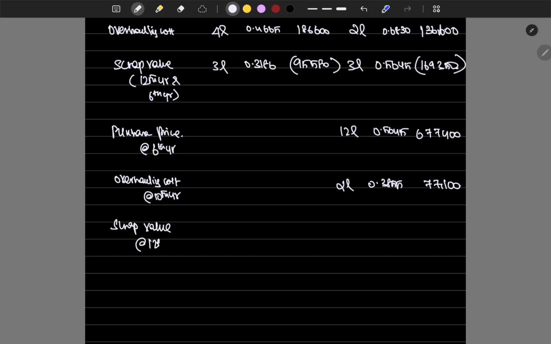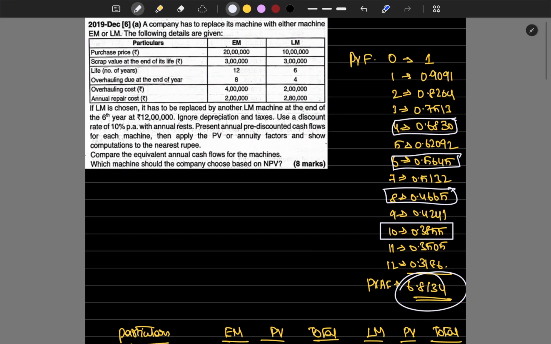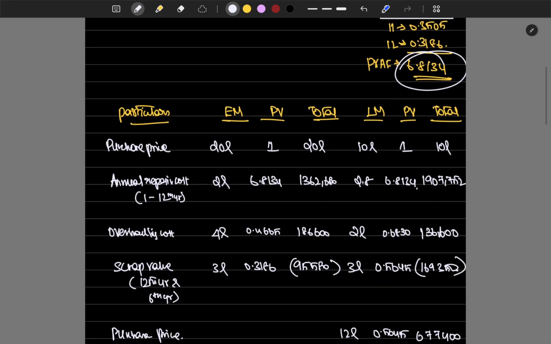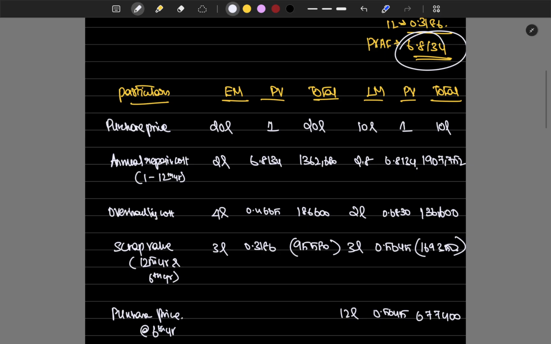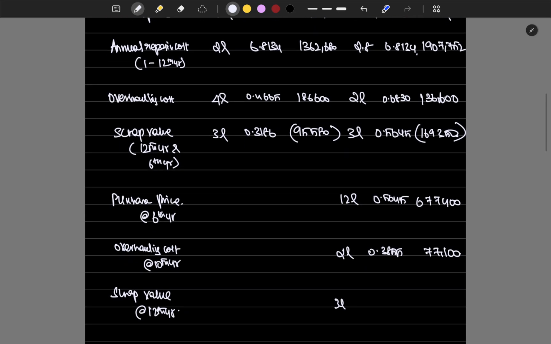Then what's the scrap value at the 12th year? 3 lakh is the scrap value. The 12th year PV factor is 0.3186, which gives 95,580.